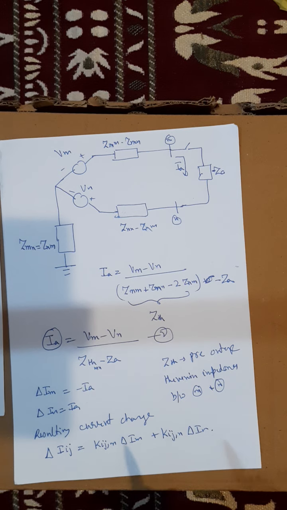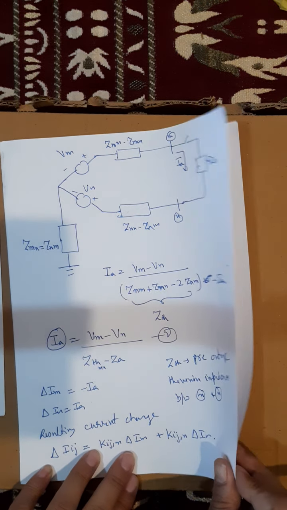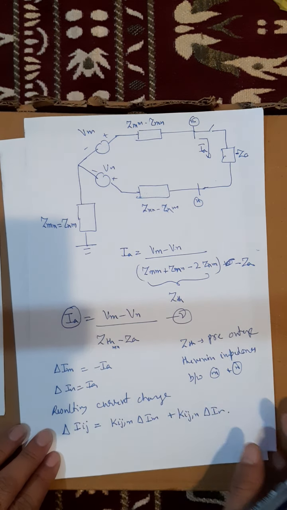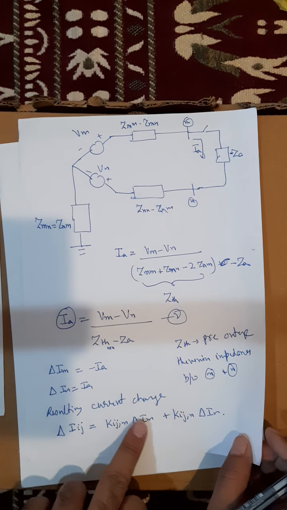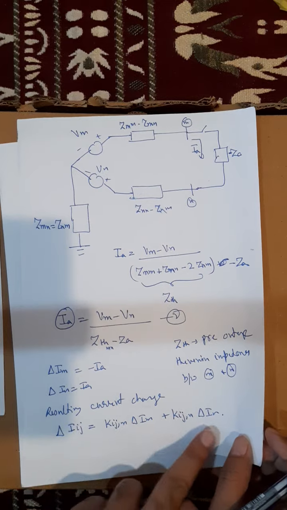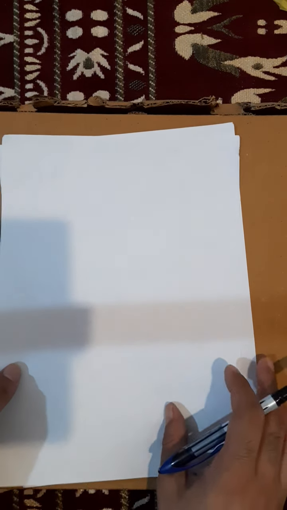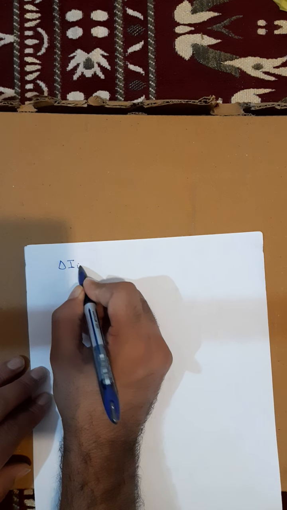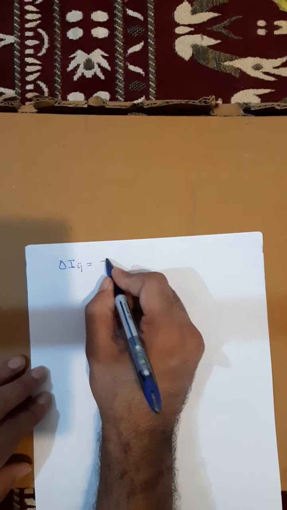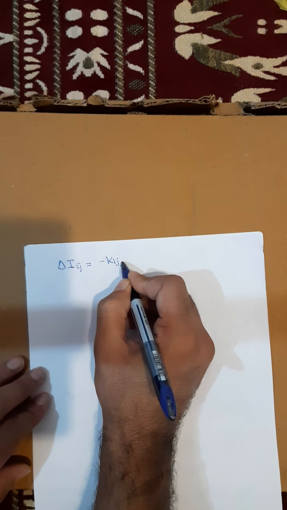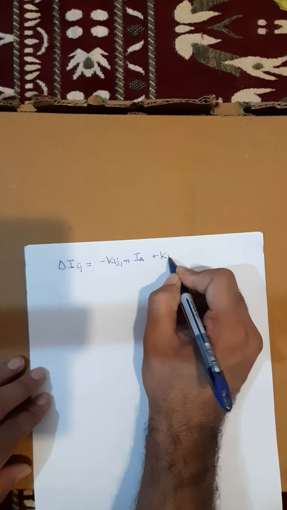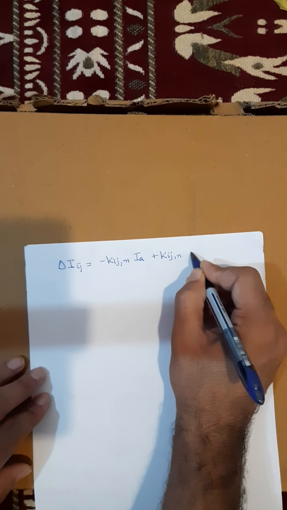Okay, so what will be delta Im? It is equal to delta Im that I have calculated from here. But we will use a minus sign for delta Im and a plus sign for delta In. So if you solve it, you will get delta Ij as nothing but minus Kijm Ia plus Kijn Ia.